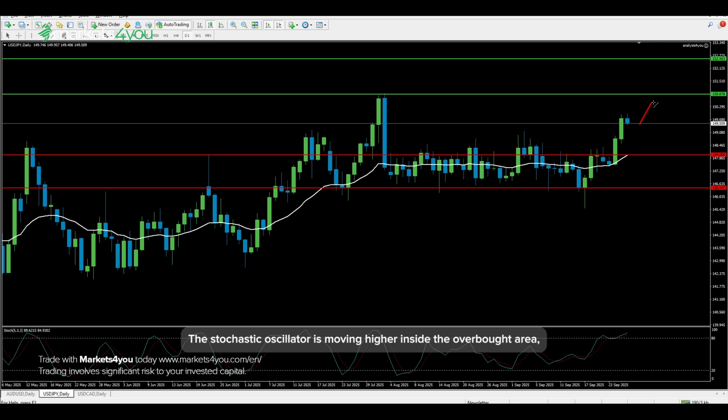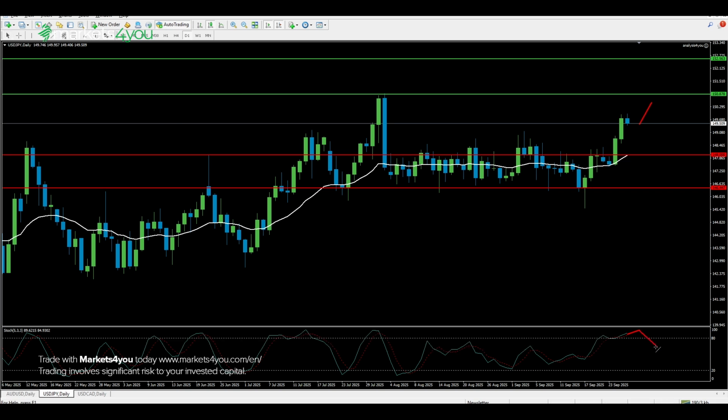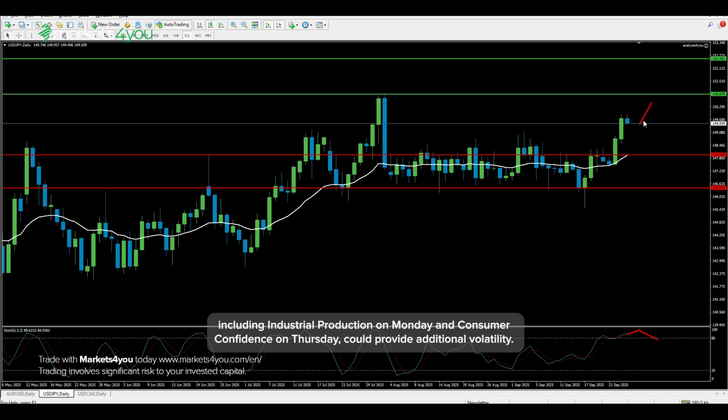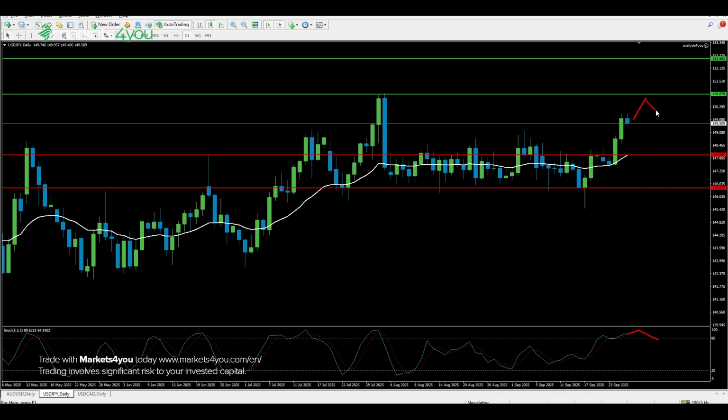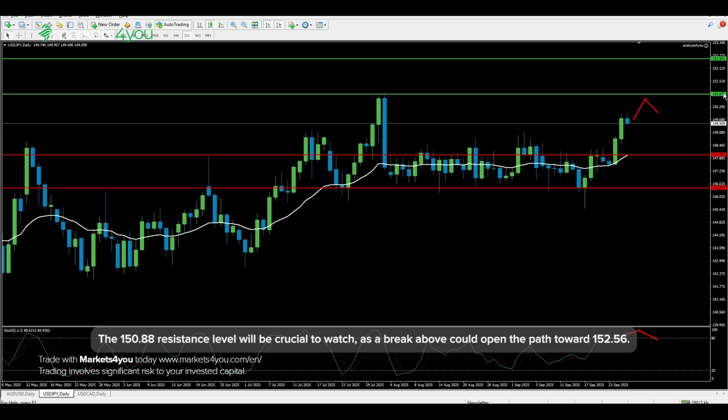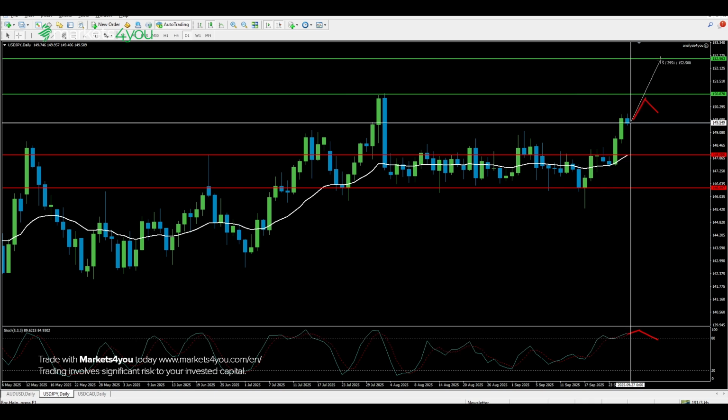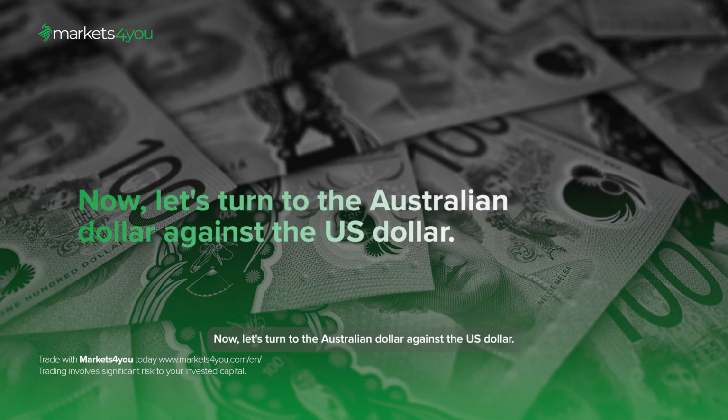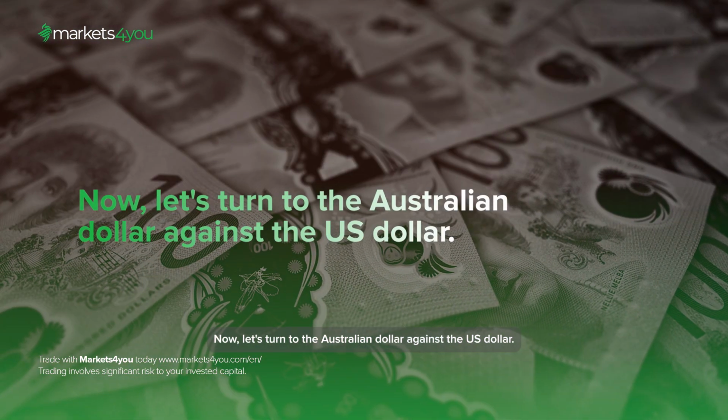The stochastic oscillator is moving higher inside the overbought area, suggesting continued bullish momentum but also indicating the pair may be due for a pullback. Japanese data releases throughout the week, including industrial production on Monday and consumer confidence on Thursday, could provide additional volatility. The 150.88 resistance level will be crucial to watch, as a break above could open the path toward 152.56.